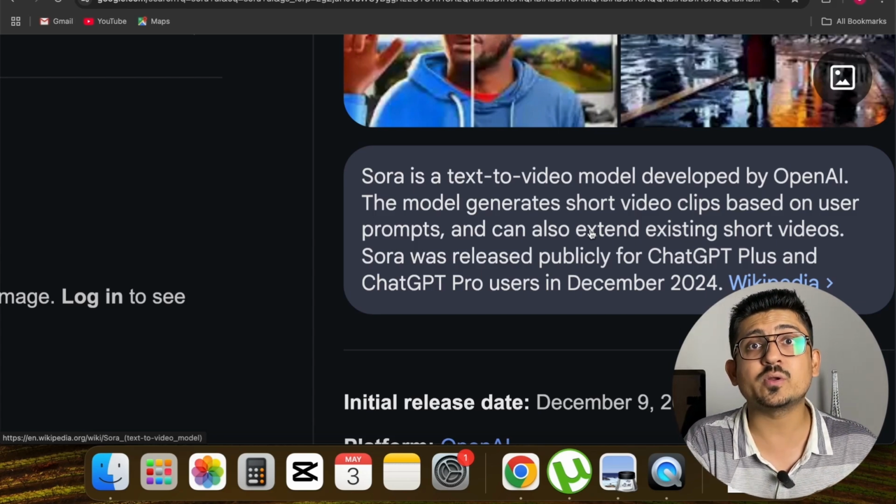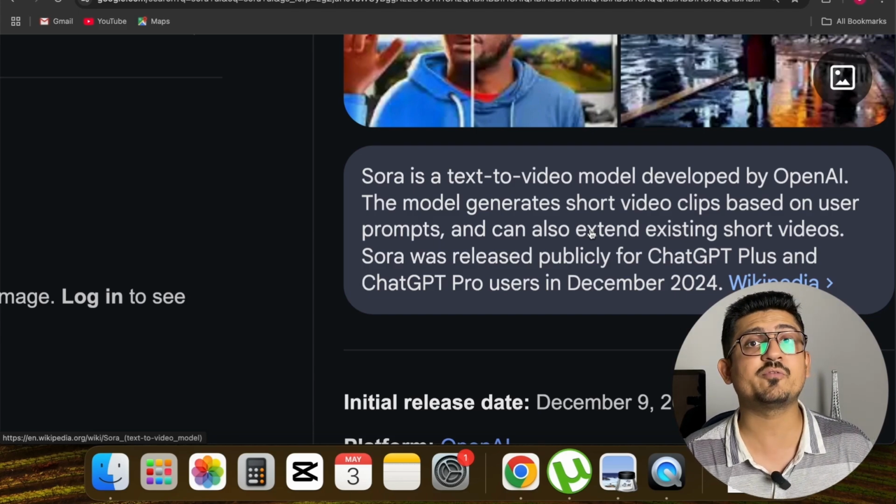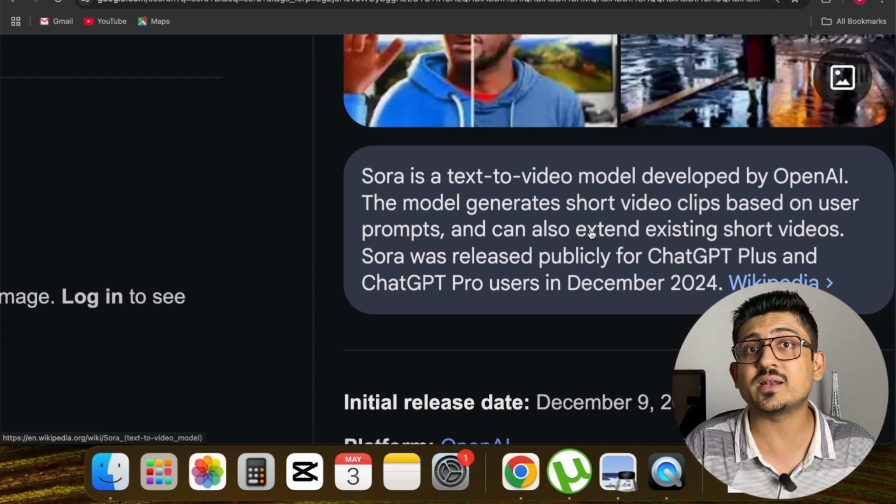But not only the frame, you can expand the video as well. Like for example, you are having a 5-second video of your dog eating food. And by using the previous data of 5 seconds, it will generate the next 10-second video.